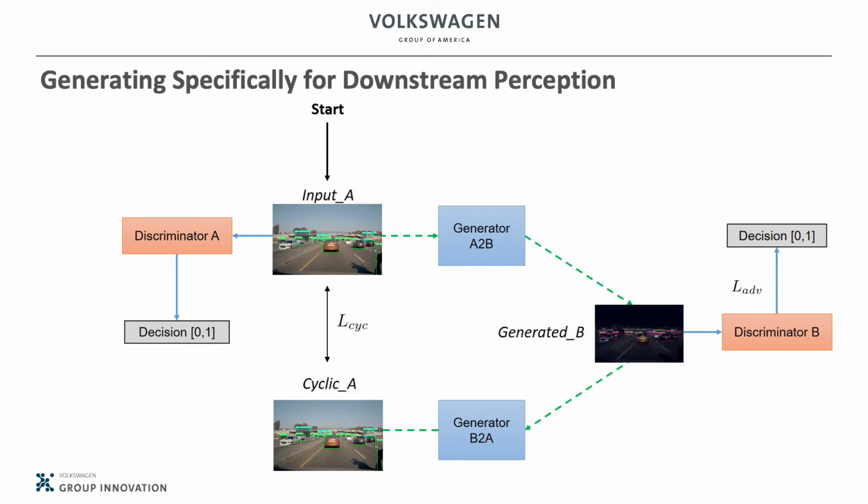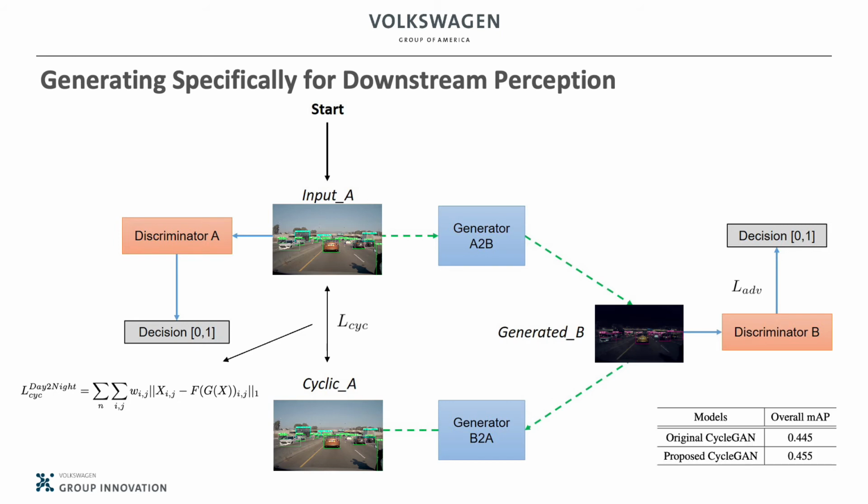To help the CycleGAN model generate data specifically for the downstream object detection network, we would like to put more weights on the objects of interest instead of the background, such that the generated images could preserve more detailed features on objects. We modified the original CycleGAN loss function by adding more weights on the objects and less weights on the backgrounds. We got the overall MVP improved from 0.445 to 0.455.